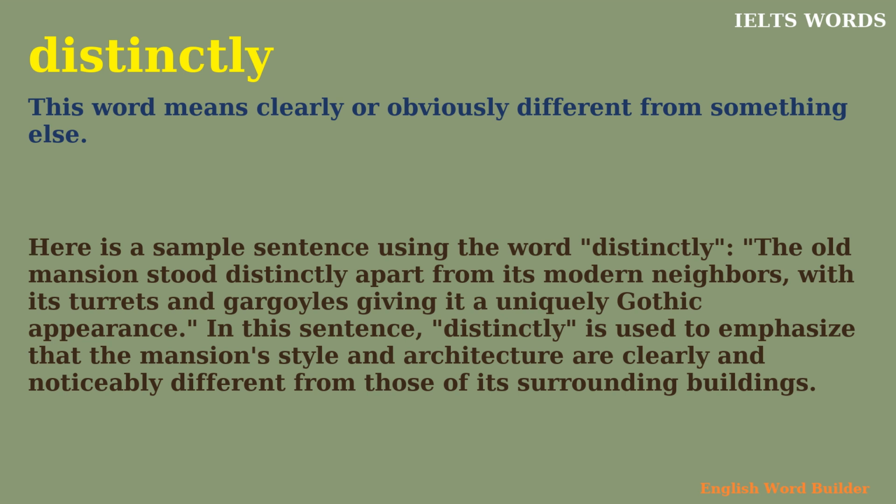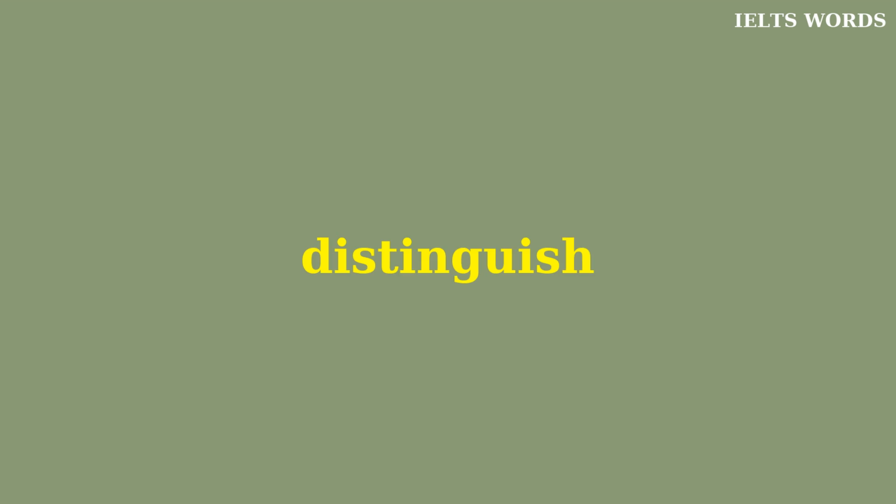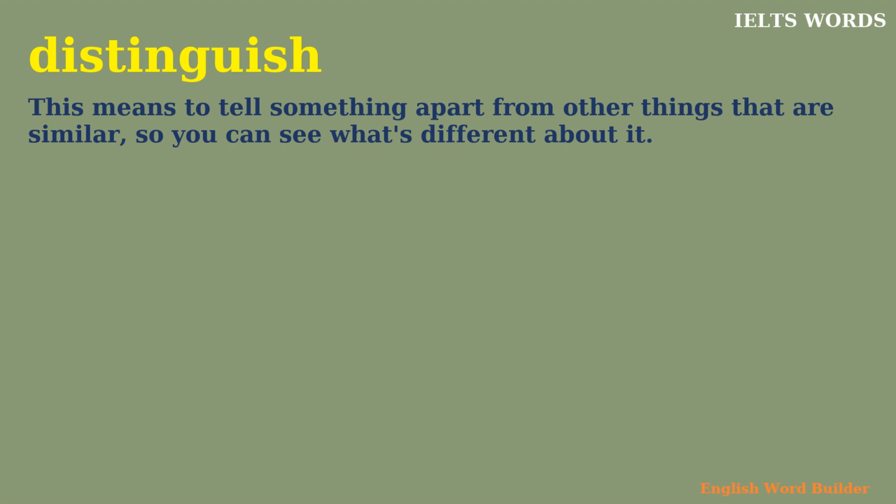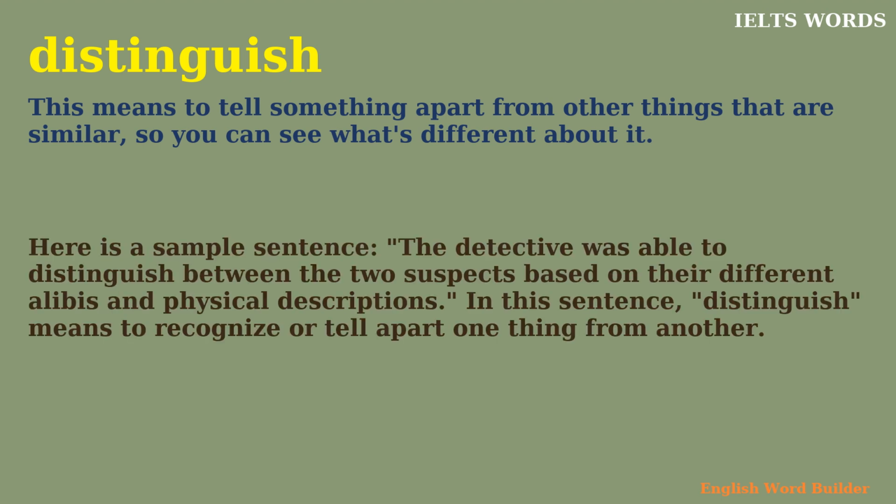surrounding buildings. Distinguish. This means to tell something apart from other things that are similar, so you can see what's different about it. Here is a sample sentence. The detective was able to distinguish between the two suspects based on their different alibis and physical descriptions. In this sentence, distinguish means to recognize or tell apart one thing from another.